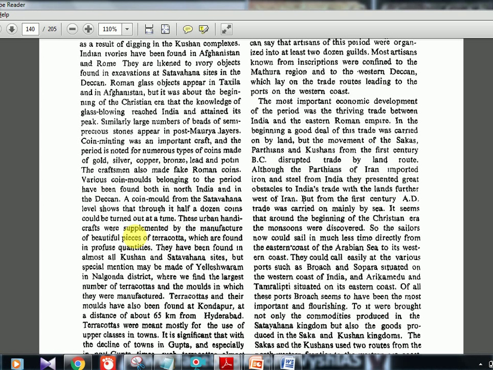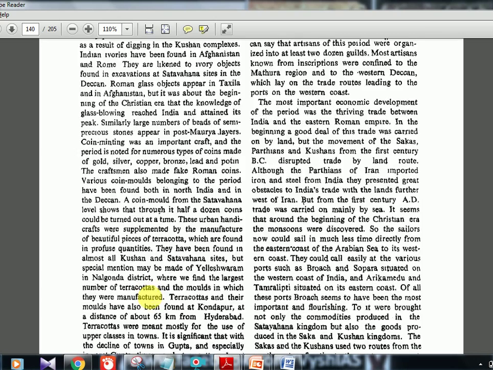These urban handicrafts were supplemented by the manufacture of beautiful pieces of terracotta, which are found in profuse quantities. A lot of terracotta figurines have been found at almost all Kushana and Satavahana sites. It's a common phenomenon, but special mention may be made of Yelleshwaram in Nalgonda district, where we find the largest number of terracottas and the molds in which they were manufactured. The history optional students should know all these things, any place and what it is related to. So Yelleshwaram in Nalgonda district has the largest number of terracottas and molds. Terracotta figurines, Yelleshwaram.